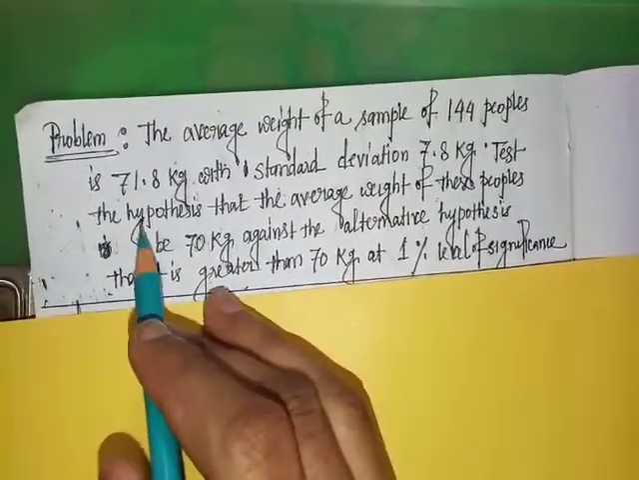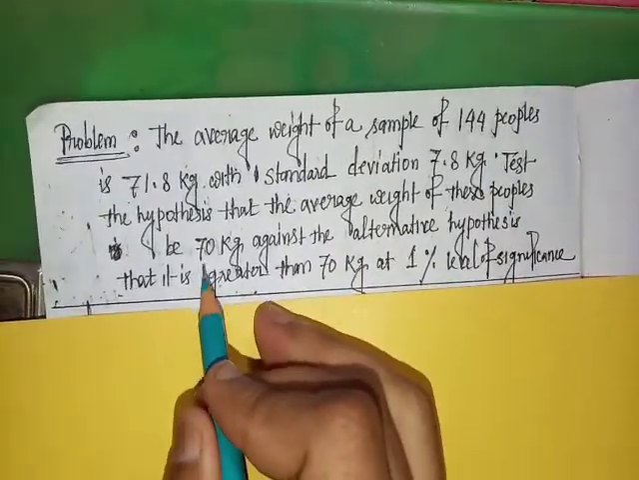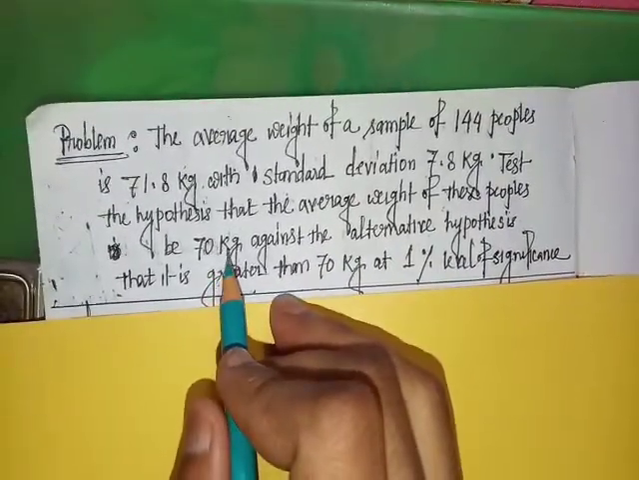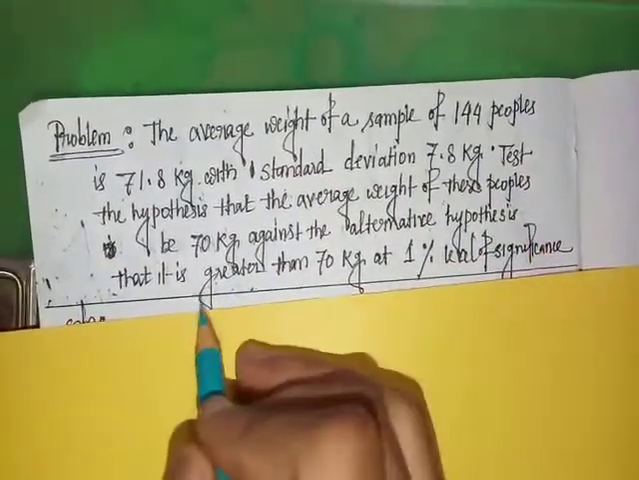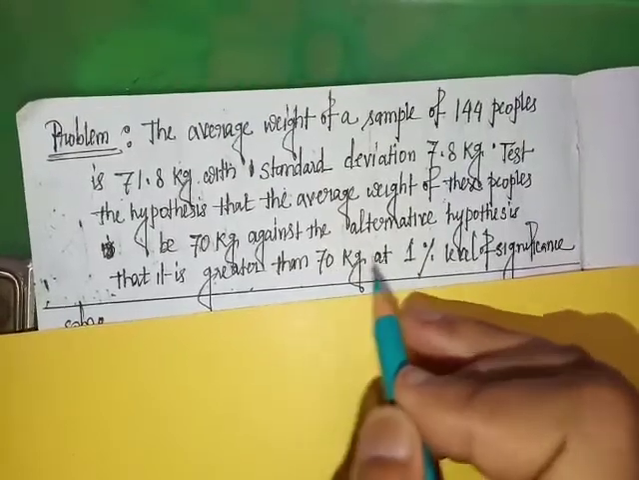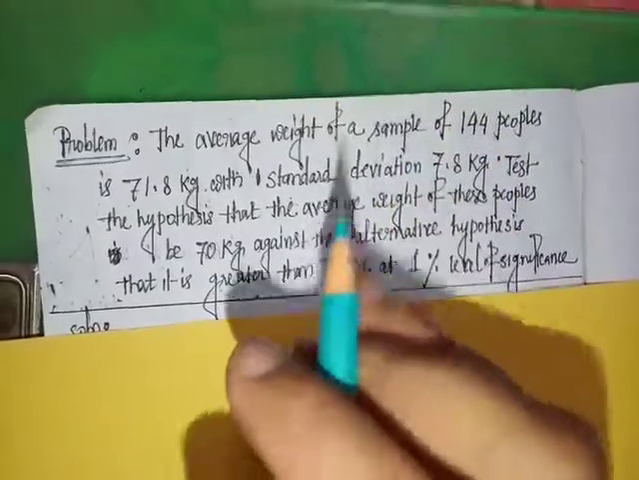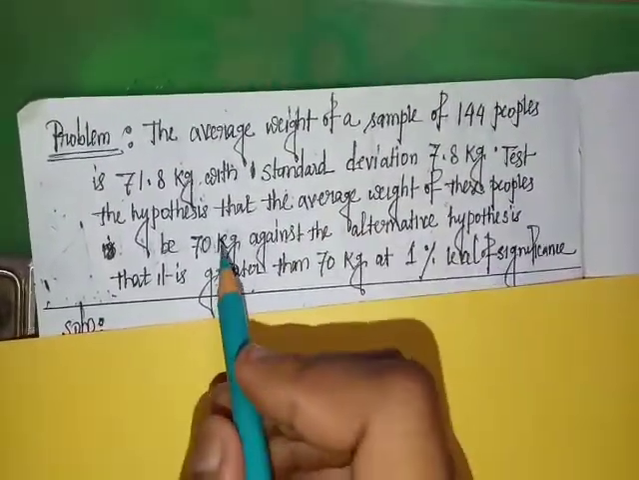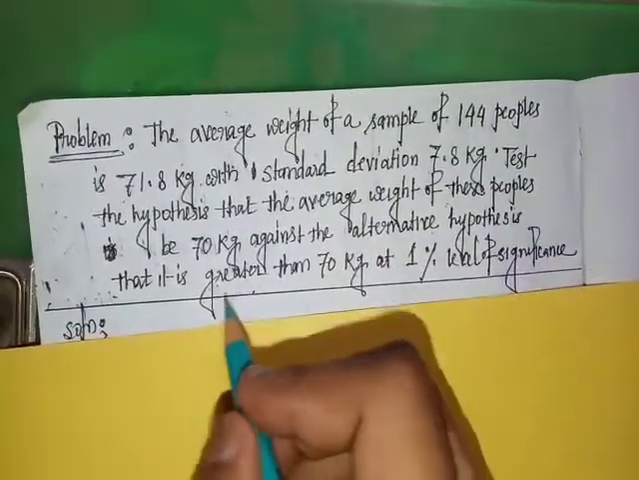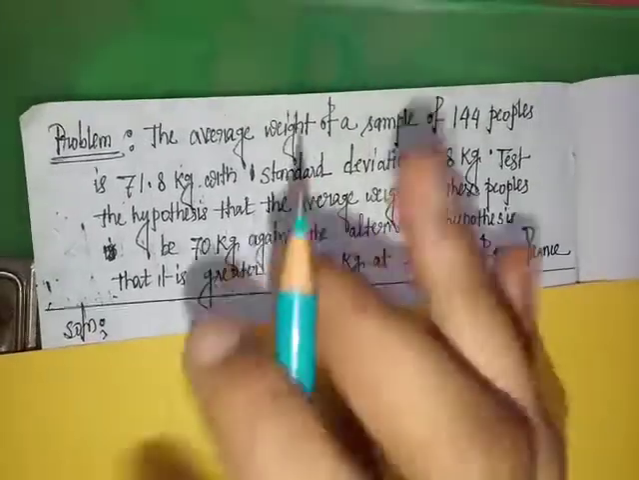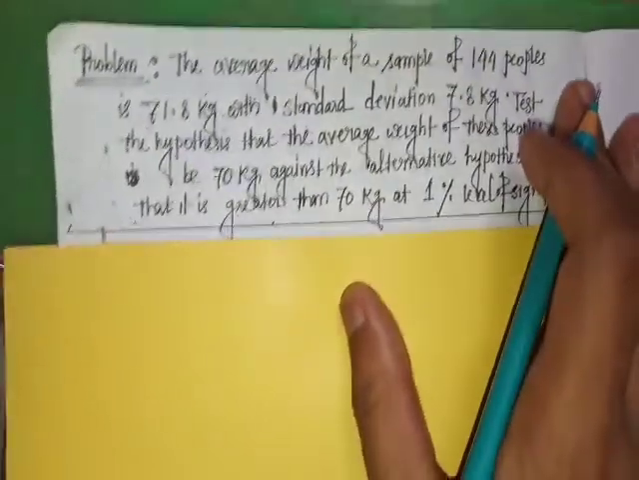Question is, test the hypothesis that the average weight of these people be 70 kg. This is the null hypothesis, against the alternative hypothesis that it is greater than 70 kg. So if mu is the average weight of the population, then null hypothesis is mu equal to 70, and alternative hypothesis is mu greater than 70, at 1% level of significance.